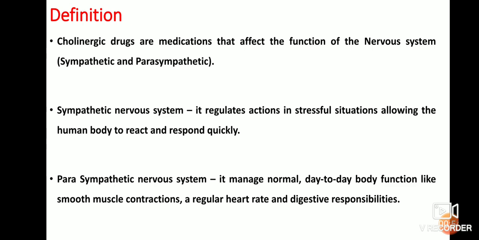In the sympathetic nervous system, these drugs regulate the stressful situation. Sometimes we have a lot of stress, and at that time these drugs are used to regulate the actions in the stressful situation and allow us to react and respond immediately. In the parasympathetic nervous system, these drugs manage normal day-to-day functions like smooth muscle contractions, a regular heart rate, and digestive responsibilities.